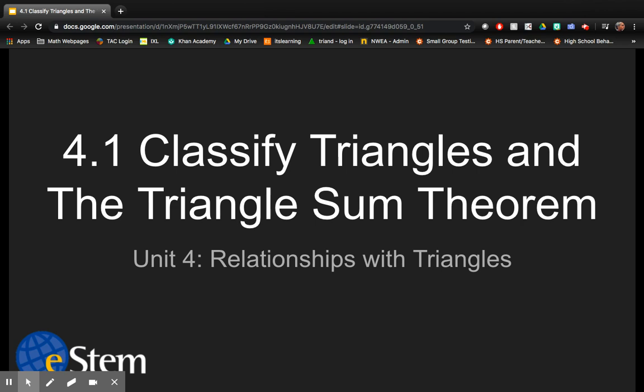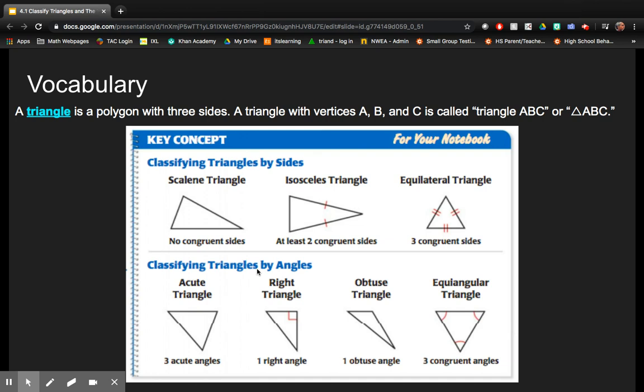4.1, classify triangles and the triangle sum theorem. In Unit 4, relationships with triangles. As you'll remember, a triangle is a polygon with 3 sides. A triangle with vertices A, B, C is either called triangle ABC, or you might see it with the triangle symbol before ABC. Take a moment to pause the video and write down the key concepts below in your notebook.